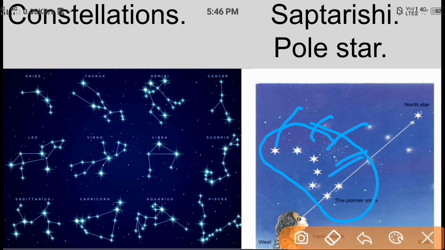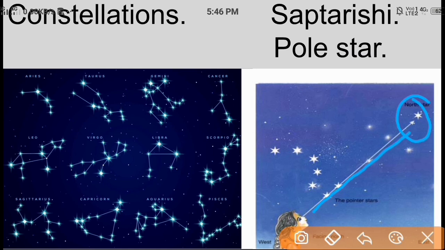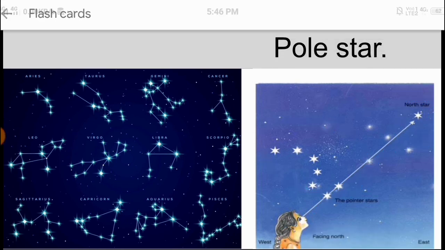Look, it is the pole star. Look at that girl, it is the pole star, that girl staring at the sky. It is Saptarishi, a formation of one constellation, and the girl gazing at the star is pole star. This star is also known by the name North Star. It always remains fixed in its own position. So earlier people used to locate the direction with the help of this pole star. Clear?